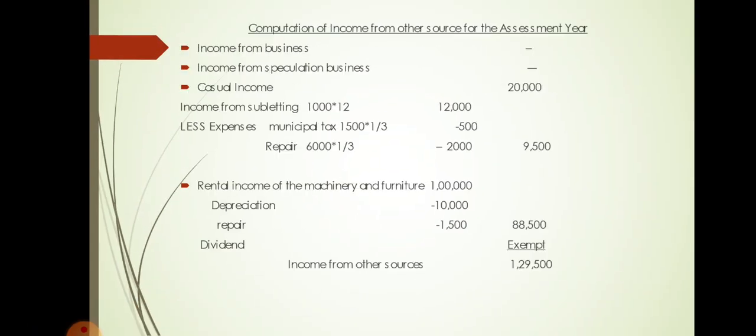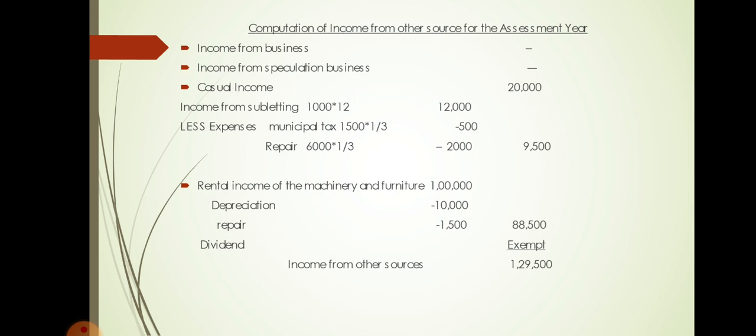So to solve the problem, you go for the solution. Solution, you take the heading computation of income from other source for the assessment year. So if it is assessment year you mention the assessment year. First one, income from business. I told income from business, it is taxable under the head business and profession. So you take nil there. Income from speculation business is also a part of the business income. It comes under business head. So here it is not taxable.